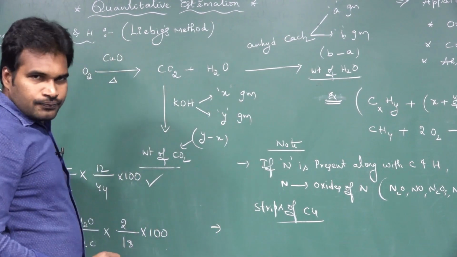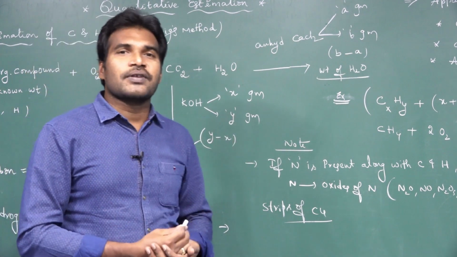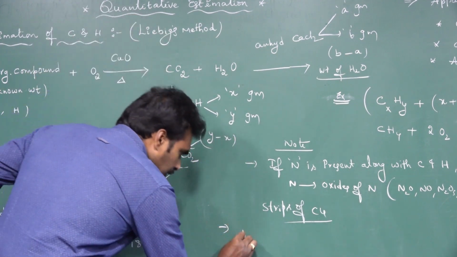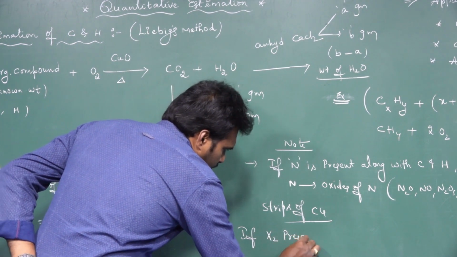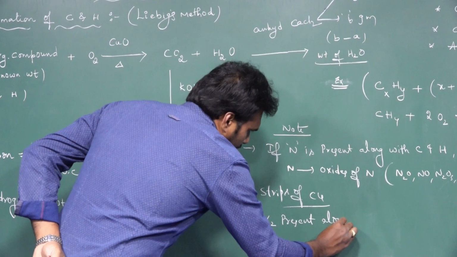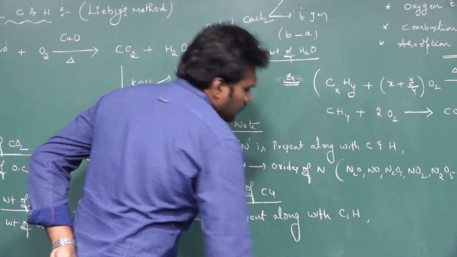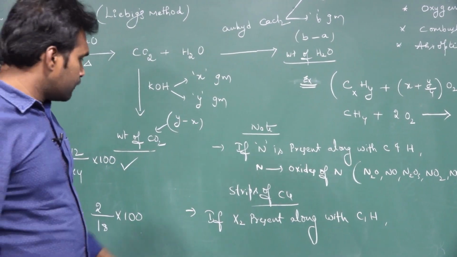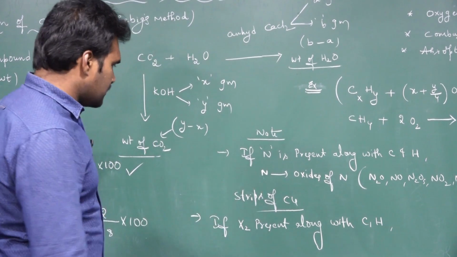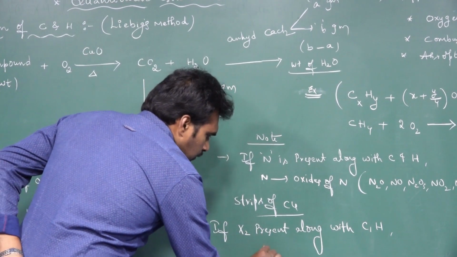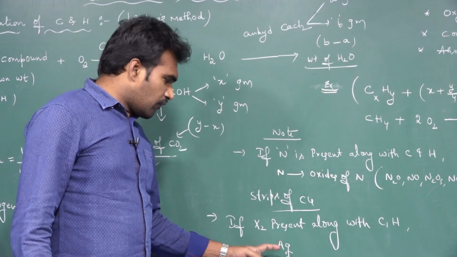The second point: instead of nitrogen, if halogens are present along with carbon and hydrogen, what will happen? If halogens are present along with the carbon and hydrogen, you just use a strip of silver.